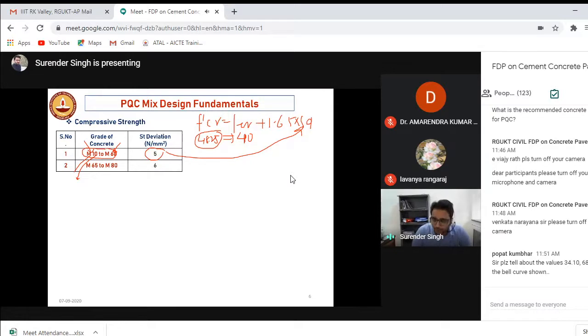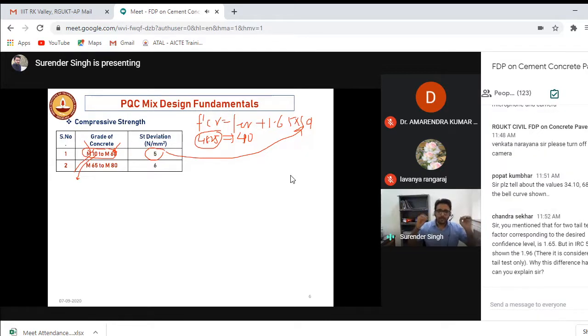If it is not achieving 40 MPa, because you have already considered all the variations, then you have to say to the contractor that this pavement has failed. Okay, you have to replace the pavement. But if they achieve the minimum value of 40, then you can pass it.